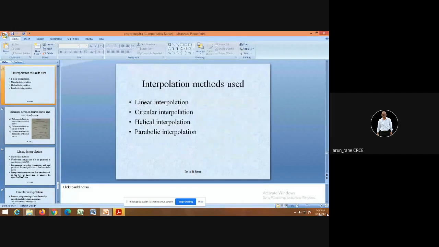Okay. And similarly for helical interpolation and parabolic interpolation, you know what is parabola, what is hyperbola, and what is helical interpolation. Like suppose a trajectory which is traced when you kick a football, that is your parabolic interpolation. Okay.